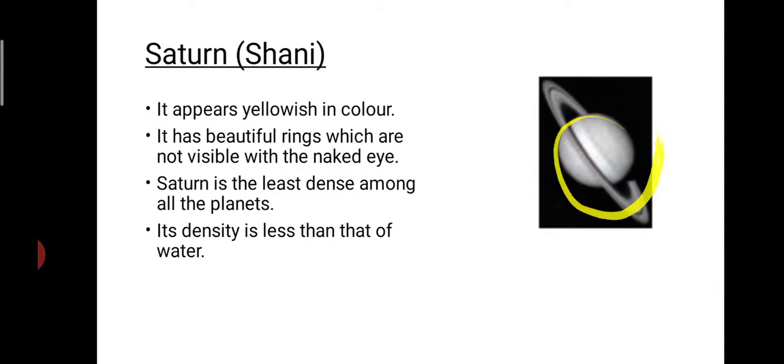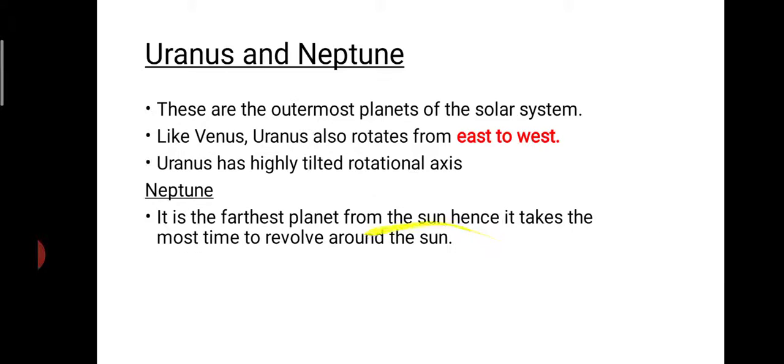Saturn, it is yellowish in color. It also has a beautiful ring which is unable to be seen with the naked eye. It is also least dense. That means if you put Saturn, the planet, on water, it will float.